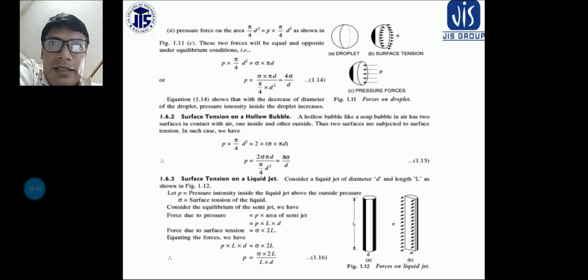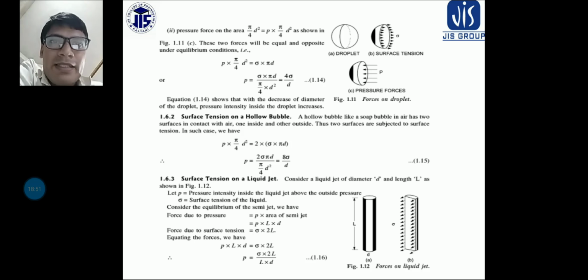You have seen liquid droplets in a pond or in the rainy season, or when you use detergent powder to wash your clothes, you will see that some bubbles are created. The surface of that bubble is created because of surface tension, and on the surface of the bubble some tensile force is acting.